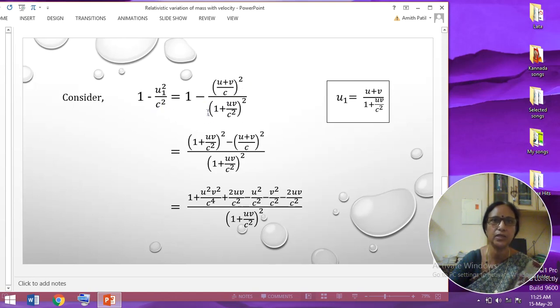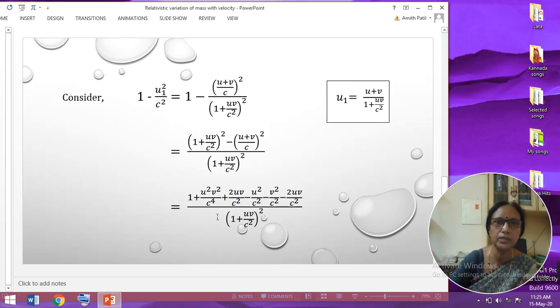Instead of writing c square here, I have taken that c within the bracket under a square. So u1 square, after substituting this value, becomes this way, and doing the calculation, that is taking LCM, the expression becomes like this. Now we open the brackets, applying mathematics: a square plus b square plus 2ab. Similarly, a square with a negative sign, b square with a negative sign, and 2ab with a negative sign, it can be written as this.